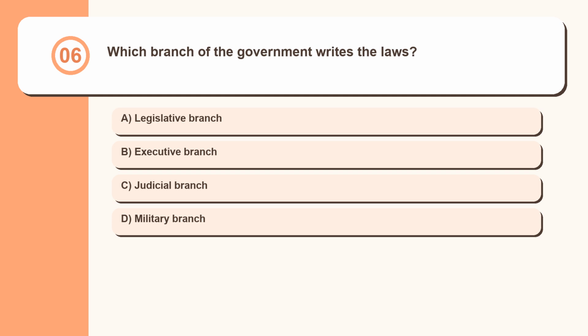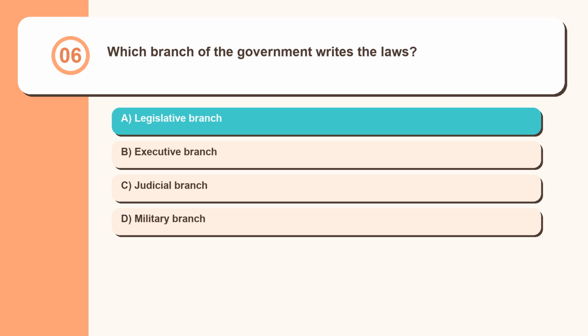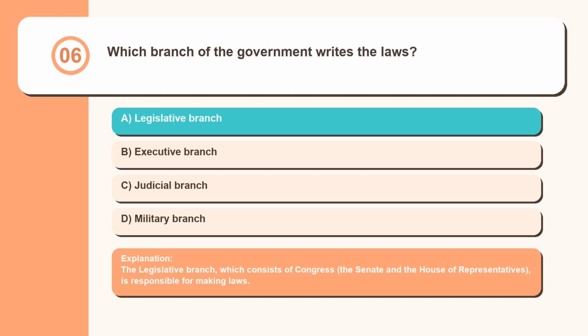Question 6. Which branch of the government writes the laws? Legislative branch, executive branch, judicial branch, military branch. The legislative branch, which consists of Congress, the Senate and the House of Representatives, is responsible for making laws.